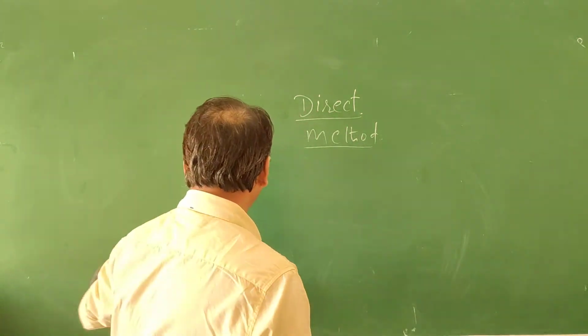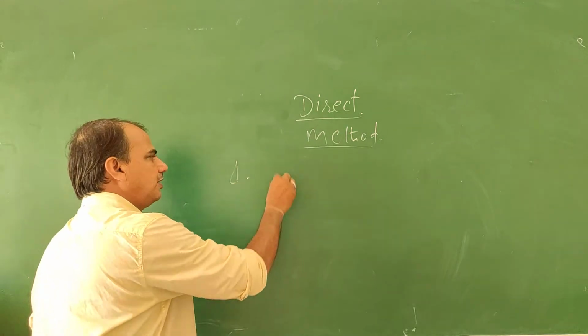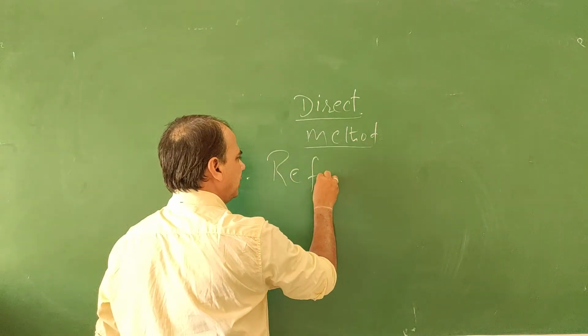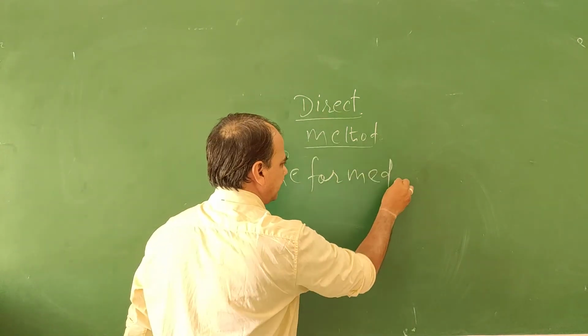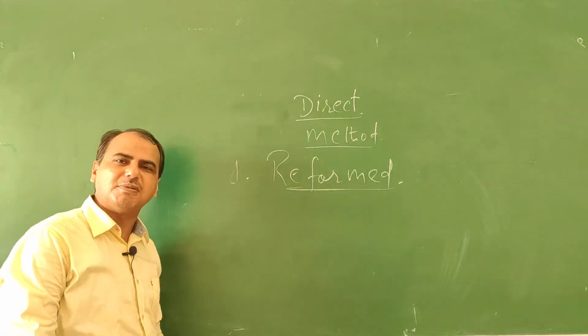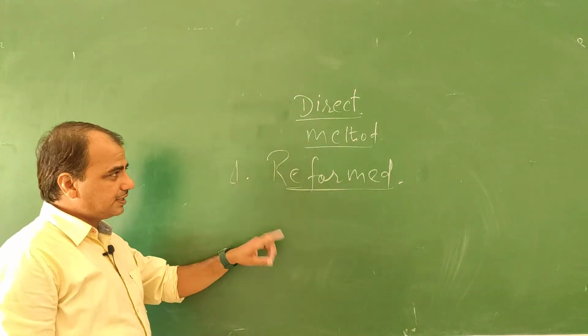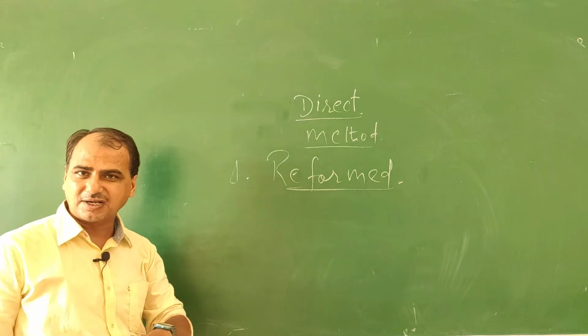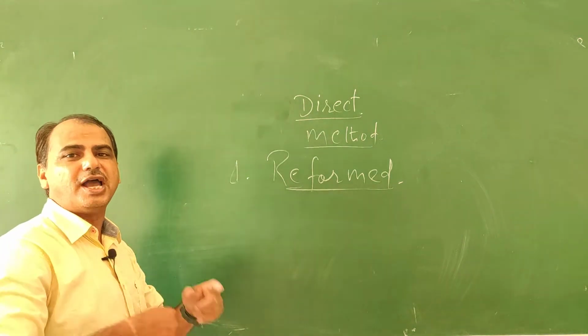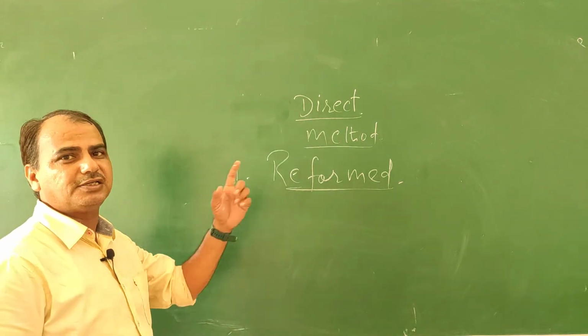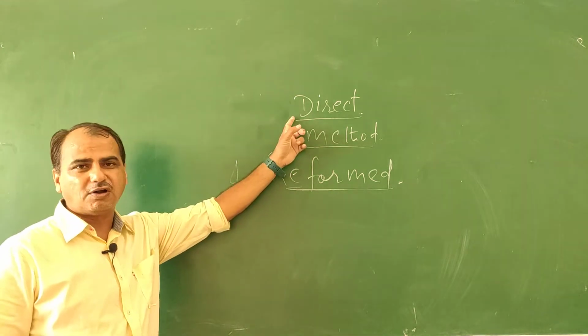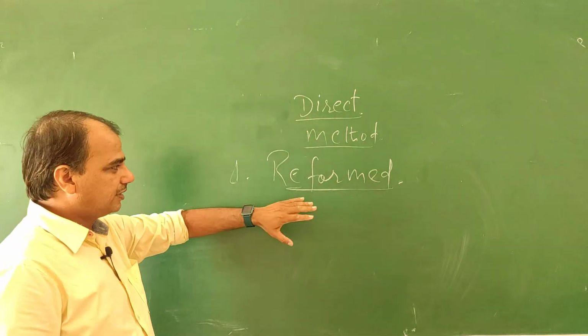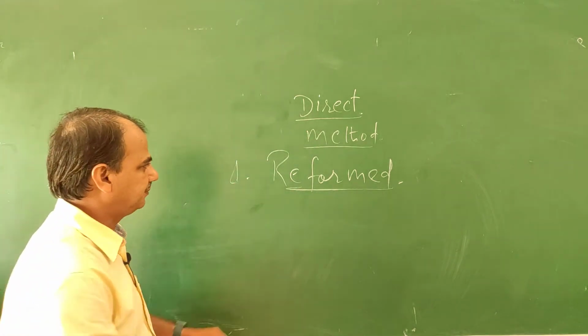Next are the other names of this method. First is called the reform method. Why do we say reform method? Because it is against the grammar cum translation method, so a reform came in the teaching of history. So it is called the direct method, and the other name is the reform method.